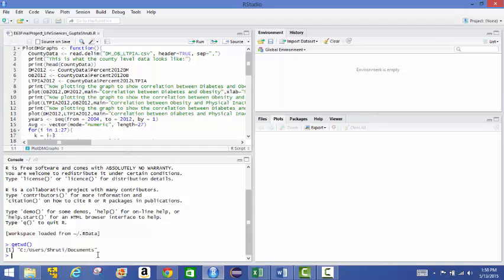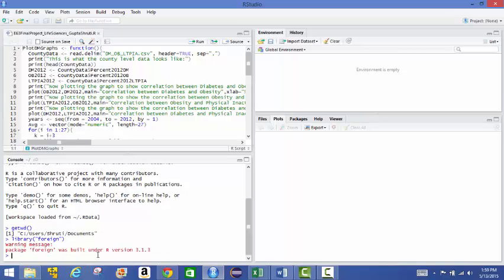The package foreign is required to import the XPT data file that we saw earlier. So we are going to do that, and so now we've loaded our package.